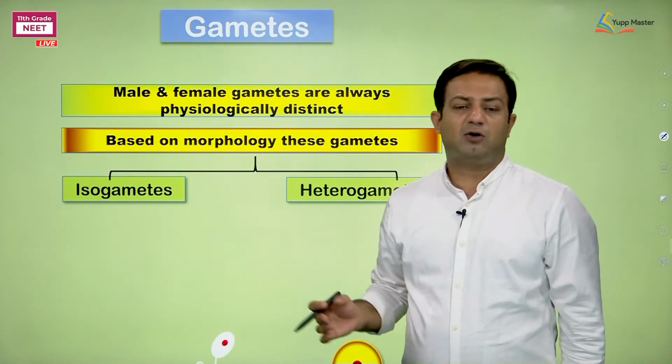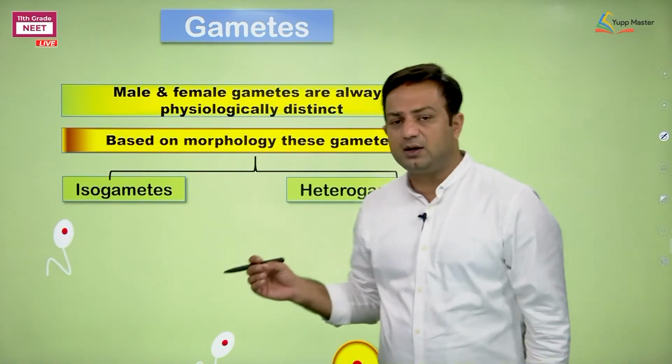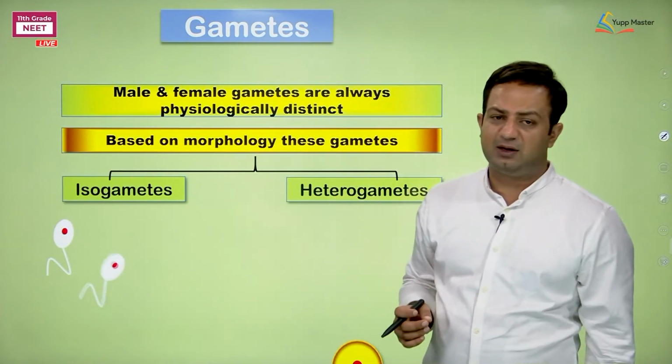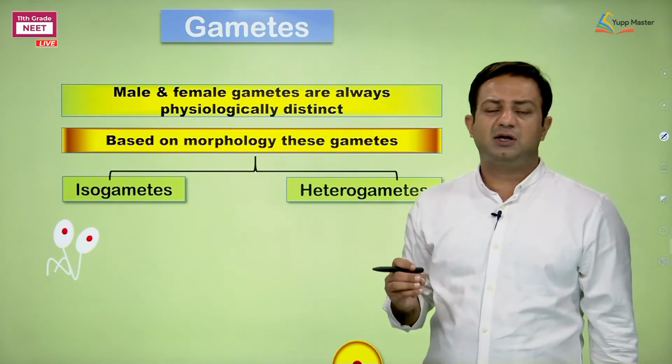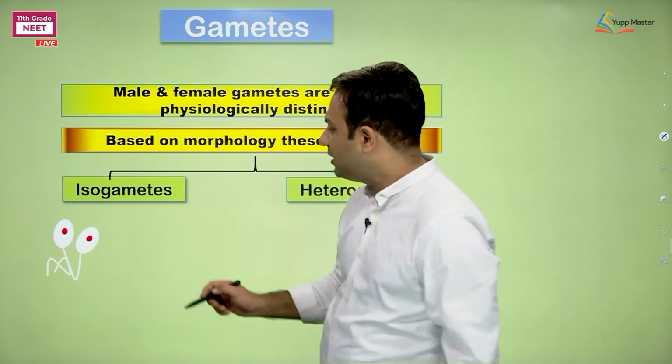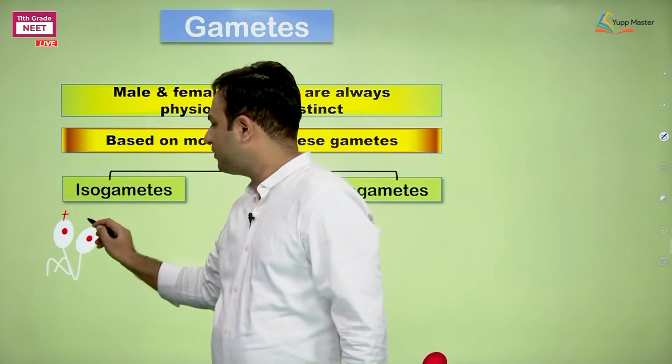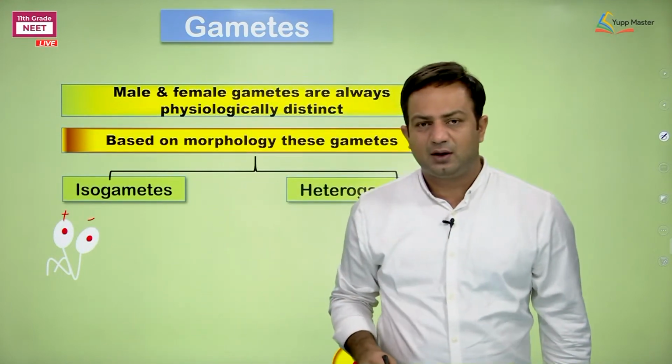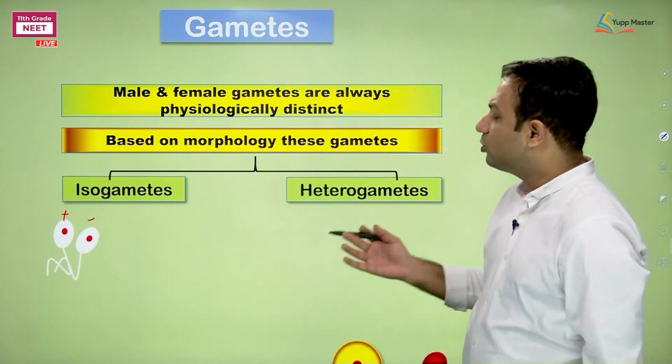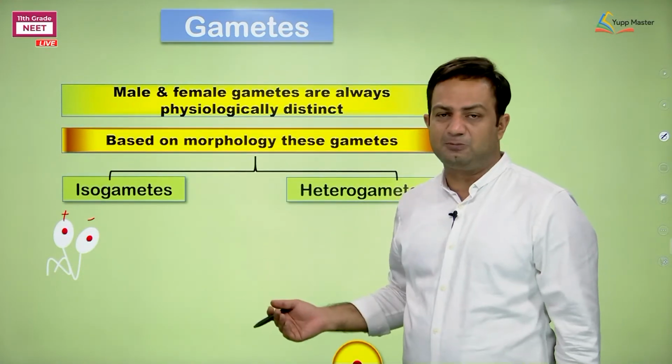They are morphologically identical, meaning whether it's the male gamete or the female gamete. There are different ways of representing the male and female. The male is often written as plus and the female is written as minus, or you can call them donor and recipient.